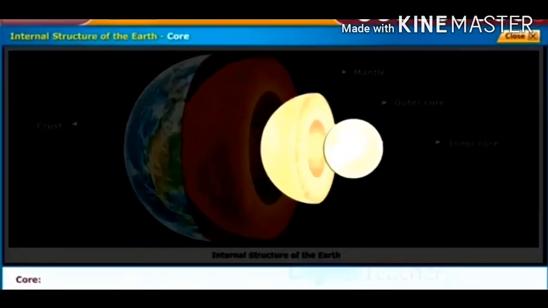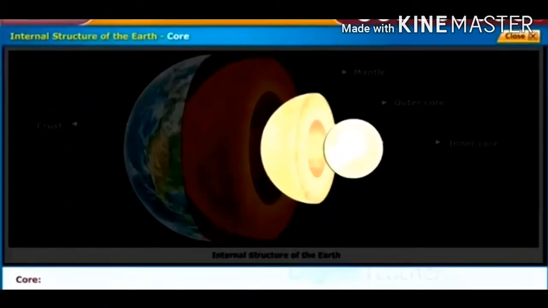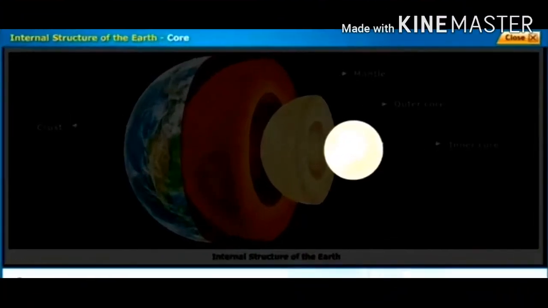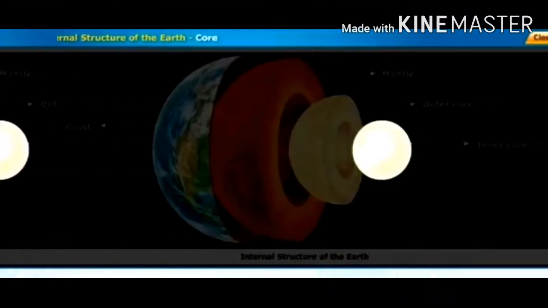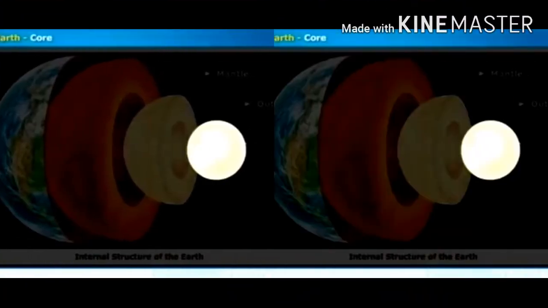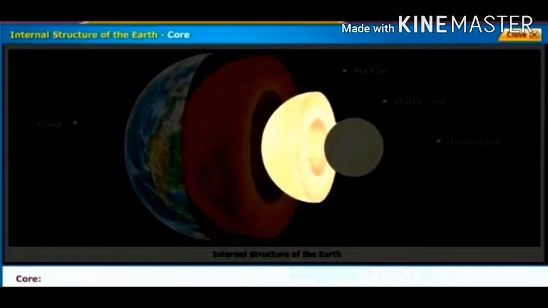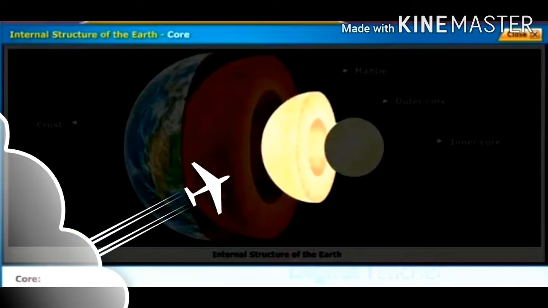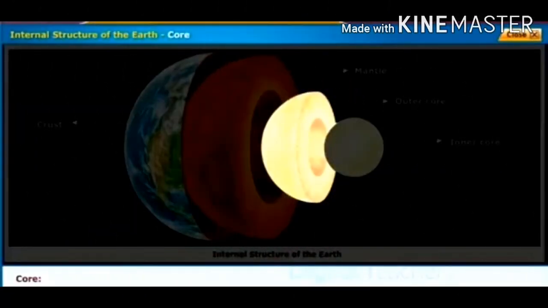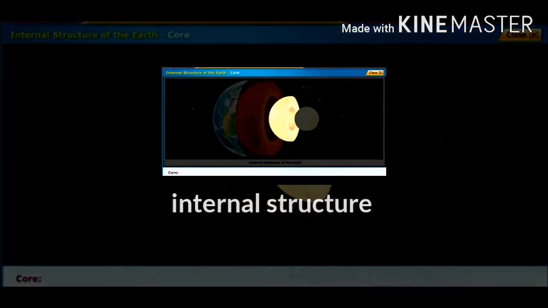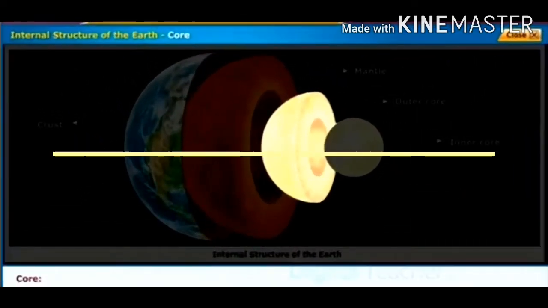Core is divided into two sub-layers, that is outer core and inner core. Let us know about each layer of the internal structure of the Earth.